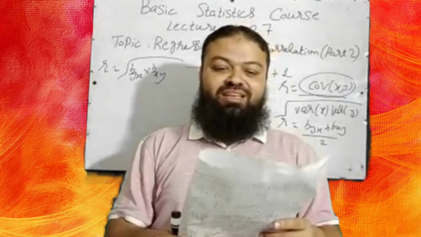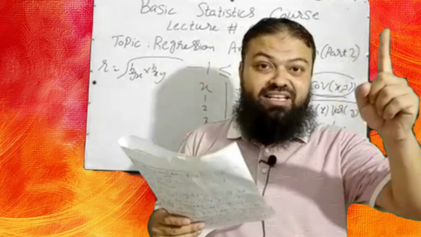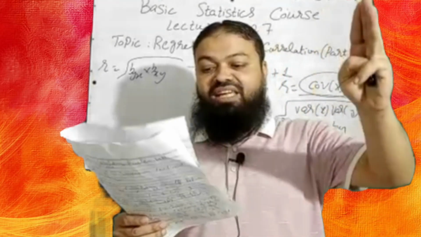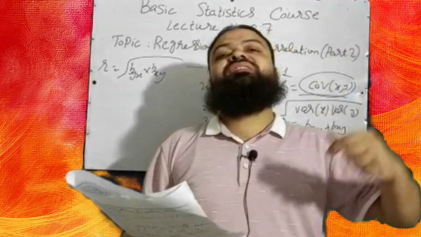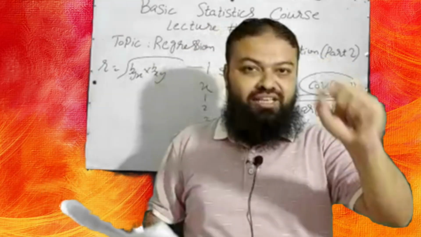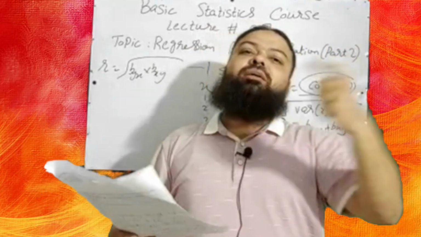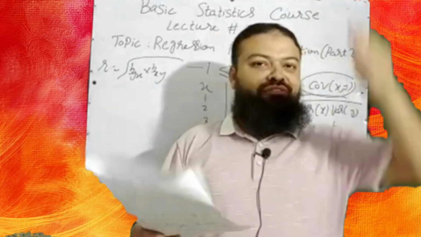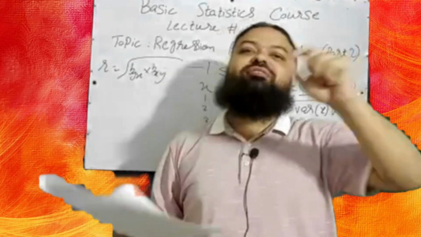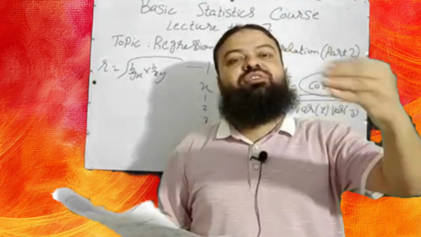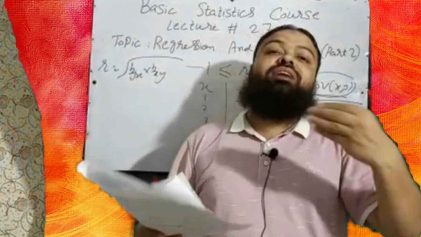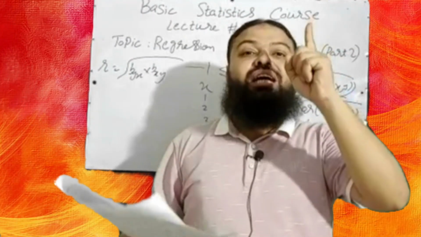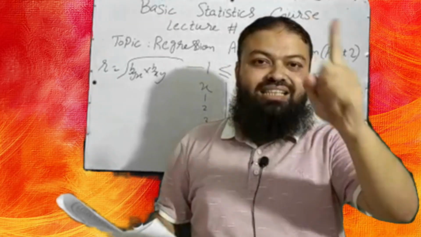Question number 10. The correlation coefficient is independent of A. origin, B. scale, C. origin and scale, D. none of these. Dear students, in the last lecture we discussed the regression coefficient, which is byx or bxy. It is independent of origin. When we add or subtract a constant value, that constant can be 40, 50, 60, 100, 200, 500, from every value of x and y, the regression coefficient remains unchanged.